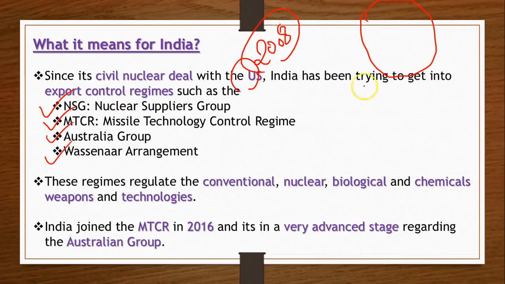So now things are good, and I'm also sure that you know that last year, in 2016, we joined the MTCR, the Missile Technology Control Regime. And when we talk about the Australia Group, I must say that we are at a very advanced stage. Hopefully next year, that is in 2018, we will become part of the Australia Group as well.